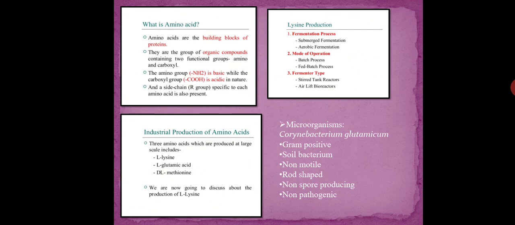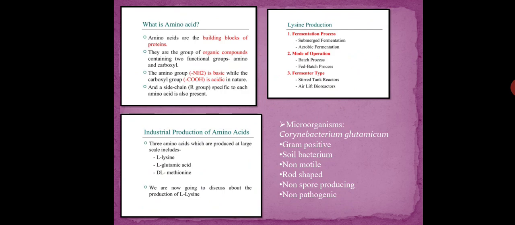There are different examples of amino acids which are produced at the industrial level, like lysine, glutamic acid, methionine, etc. Various amino acids are there. These amino acids are grouped into different types, like aromatic amino acid, acidic amino acid, basic amino acid, polar amino acid, non-polar amino acids.